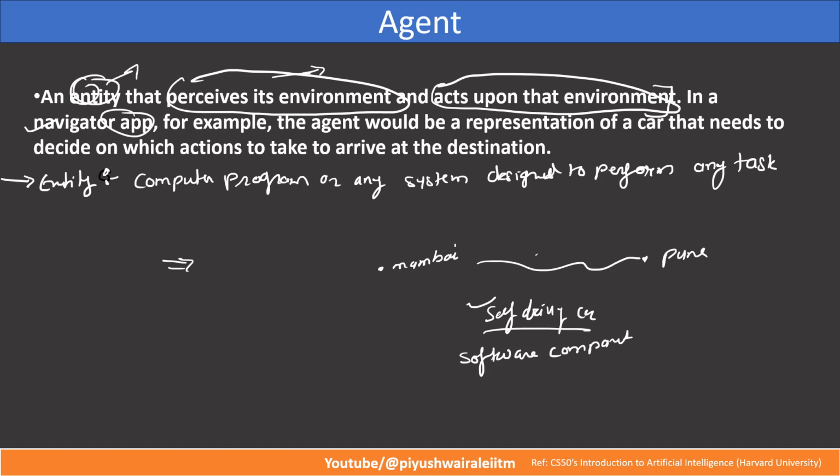So what is the environment for this self-driving car? It can use the data from GPS, maps, or possibly real-time traffic also. Based on this input, the self-driving car will decide whether I need to take a left turn or right turn. If I take the left turn, how much time will it take to reach my destination? If I take the right turn, how much time will it take to reach my destination? All those things will be considered as perceives its environment and acts upon that environment. I think this definition of the agent is clear to everyone, right? Now let's move on to our next part, that is the state.